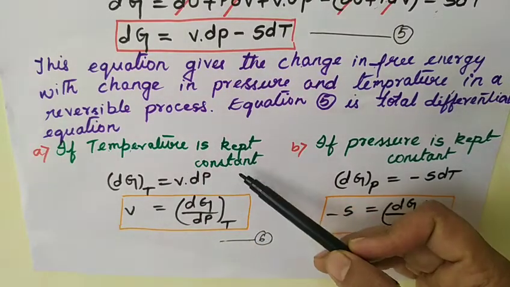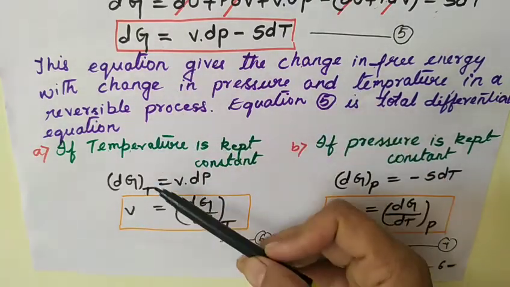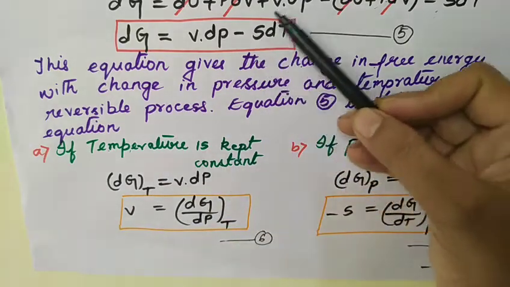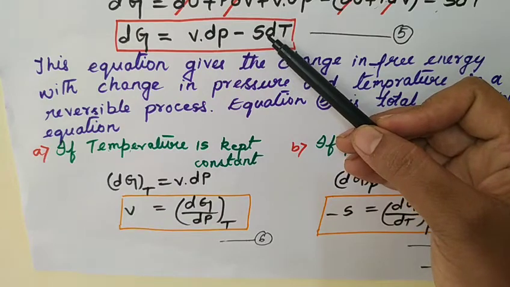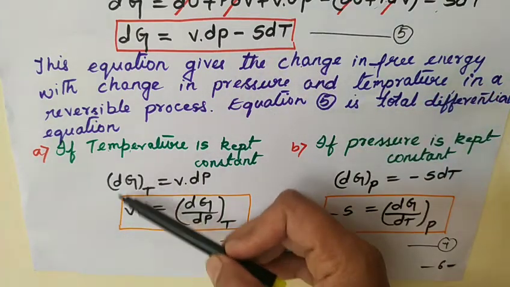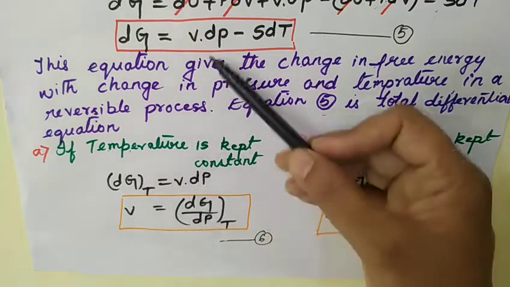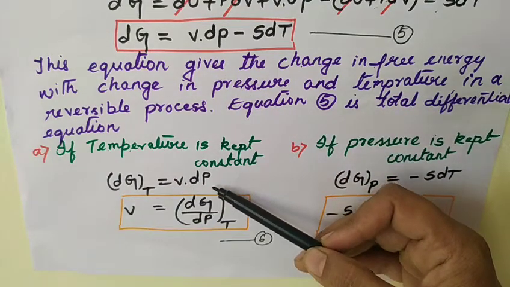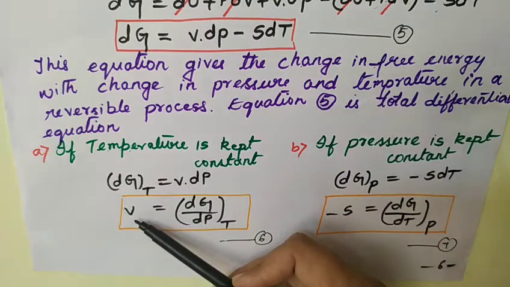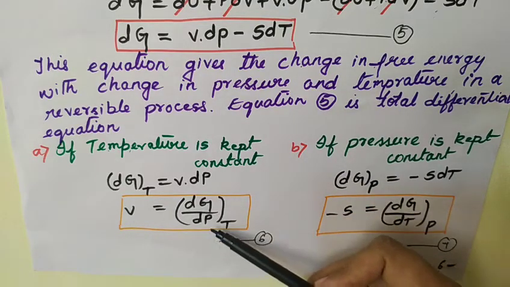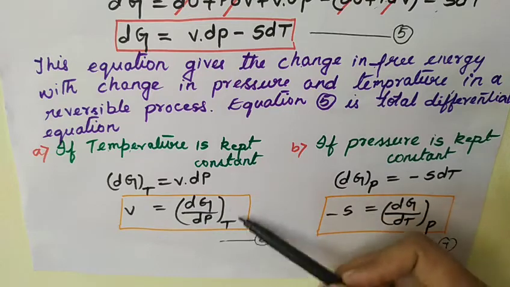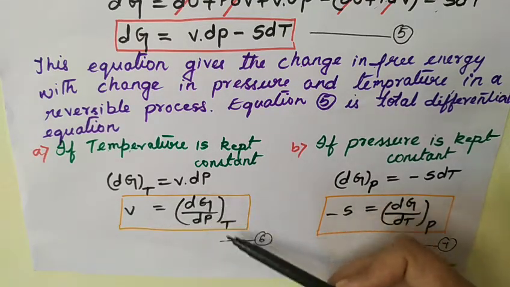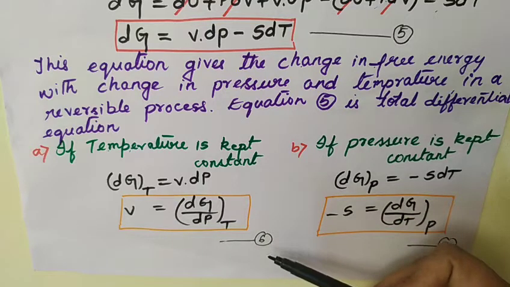If temperature is kept constant, then in the above expression, that is equation number 5, the second term, that is dt, will become equal to 0. Then we can write dG at constant temperature is equal to V dP only. That is, free energy depends only on the pressure. Now rearrange the expression for V: V is equal to d by dP of G at constant temperature, that is equation number 6.